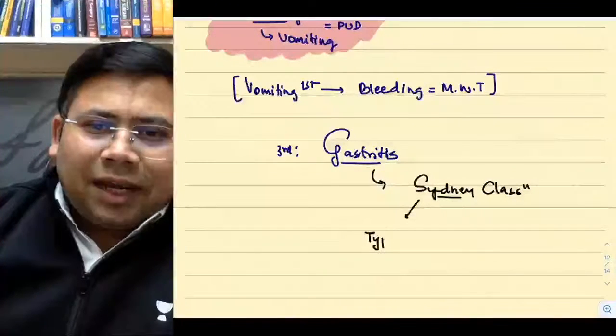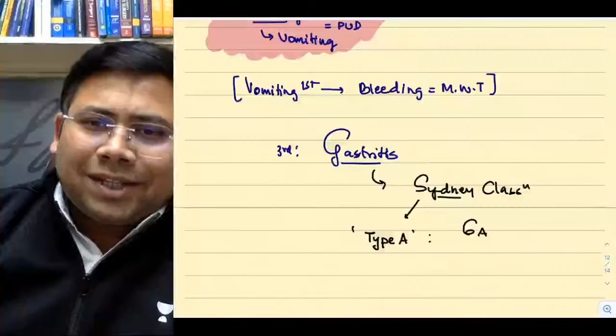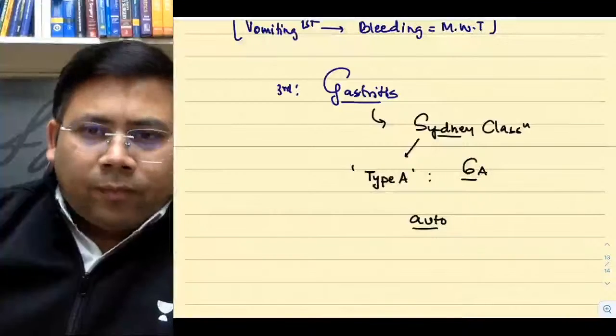The first is type A gastritis. What is type A? Remember, students, 6 A's. What do you mean by 6 A's? It is autoimmune. I will tell you.